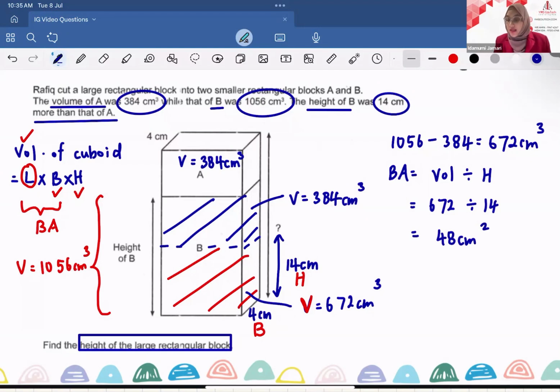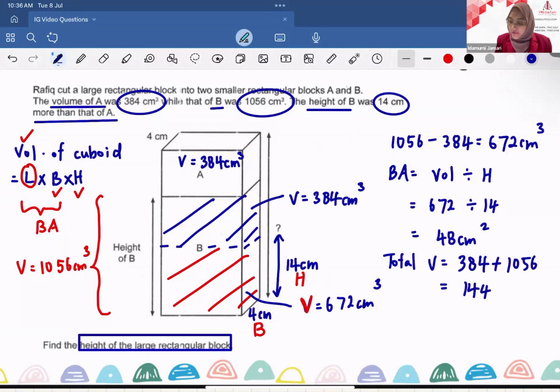Now that I know the base area of the rectangular block, what I can do now is to add up the volumes of A and B and divide it by the base area. Third equation will be the total volume of the rectangular block, which is 384 plus 1056, and that gives us 1440 cubic centimeter.